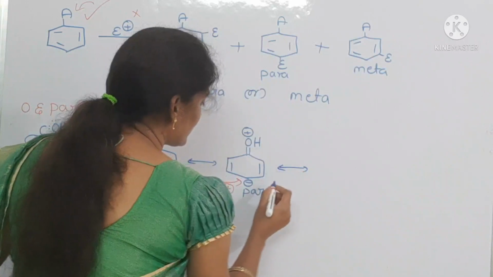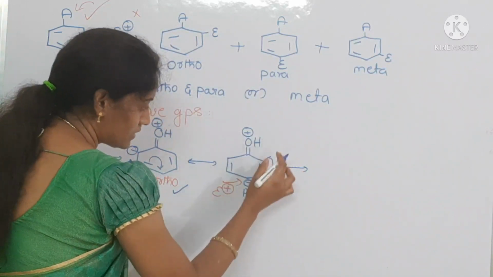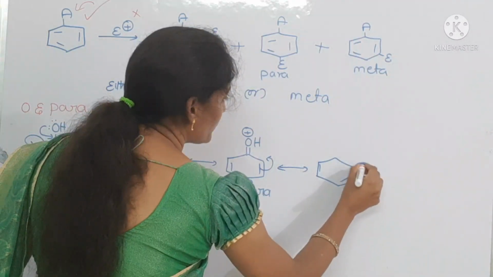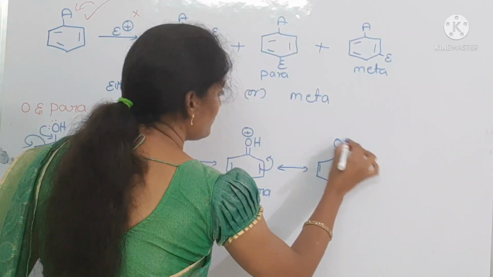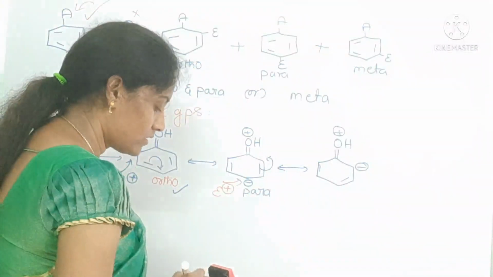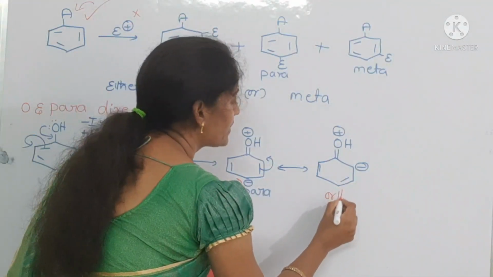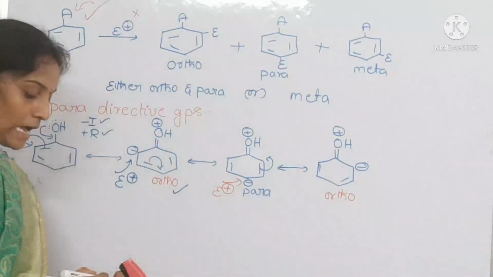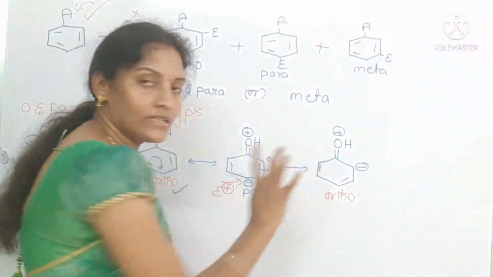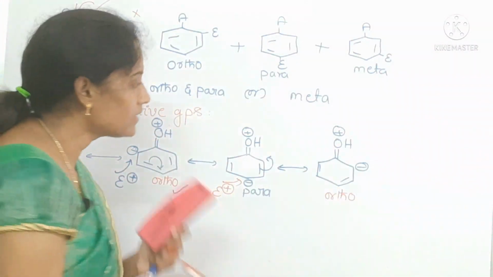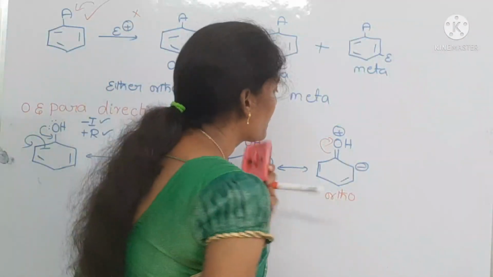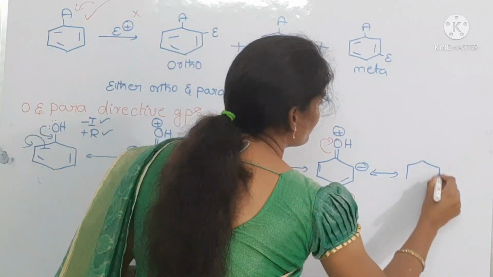Coming to the next resonance structure, if it goes towards another carbon atom, again the ortho position gets a negative charge, with OH plus. This ortho position and this ortho position are both similar. All these structures happen because of the plus R effect of this OH group. Again, it also has a minus I effect, so it can drag its electrons towards itself. So what happens here? Again, phenol will be formed.